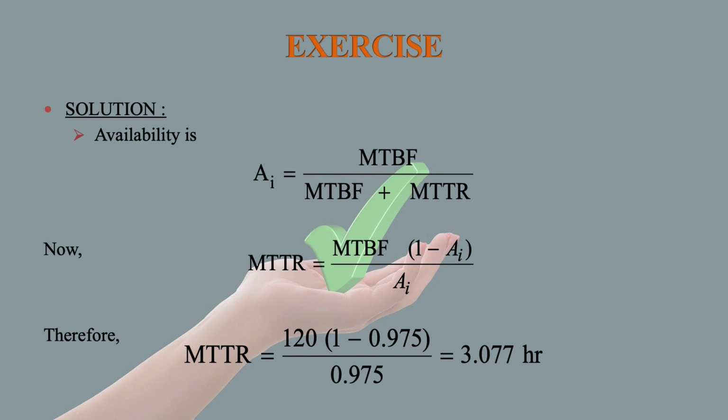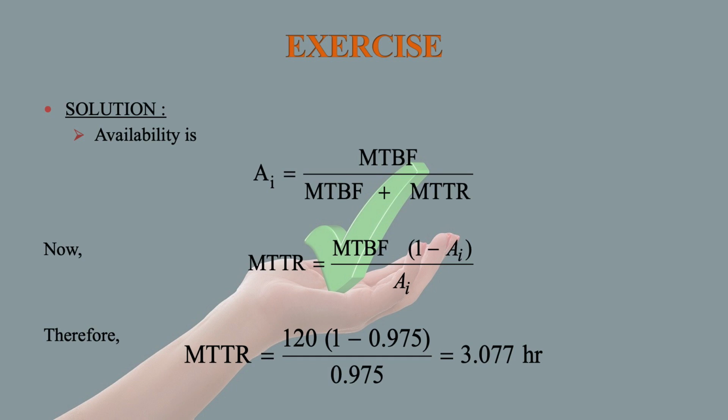We know very well that availability is equal to MTBF divided by MTBF plus MTTR. Here MTBF is given as 250 hours and MTTR is given as 5 hours. So AI is equal to 250 divided by 250 plus 5. That comes out to be 0.98 or 98%.